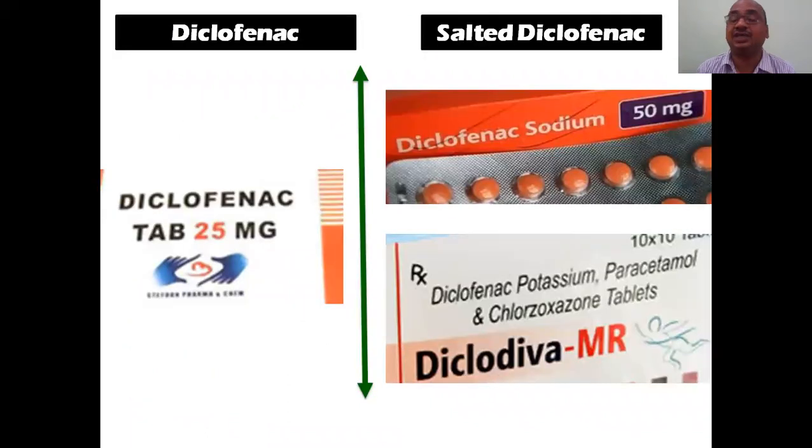See here, diclofenac tablets. In olden days, before the concept of salted diclofenac, they used only plain diclofenac. See here, diclofenac tablet 25 mg. Now they converted it into salt form, diclofenac sodium. Salt form means they do not sprinkle salt on the diclofenac. They convert diclofenac to a sodium ion, adding it like salt, NaCl. NaCl is a salt, no? We know very well. So sodium they are adding, diclofenac sodium.